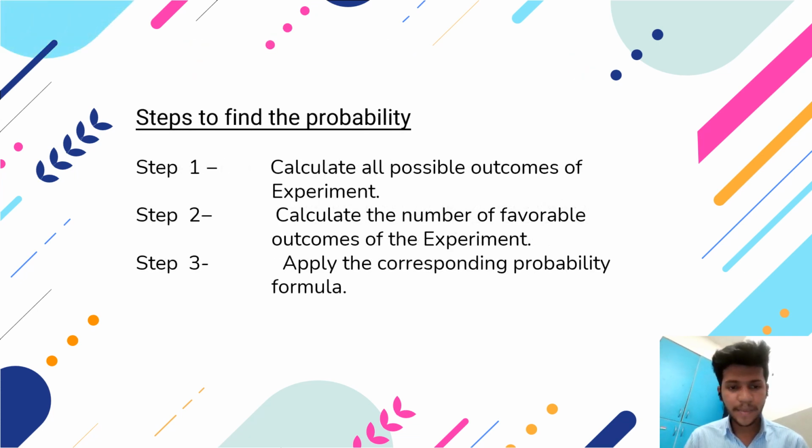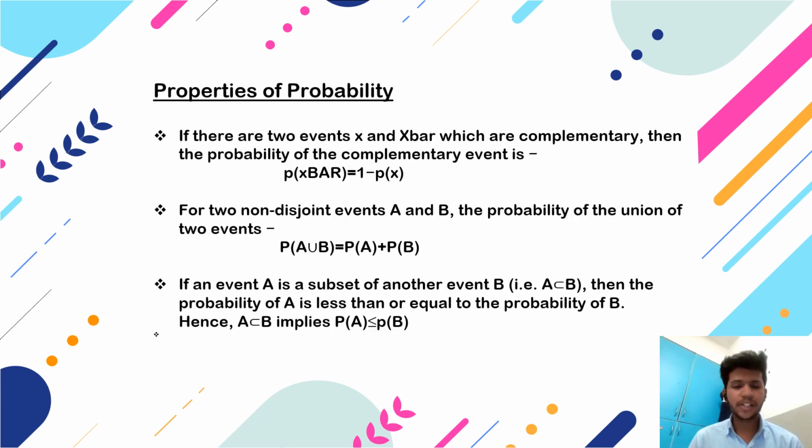Now let us see the steps to find out the probability. Step number 1. Calculate all possible outcomes of an experiment. Step number 2. Calculate the number of favorable outcomes of an experiment. Step number 3. Apply the corresponding probability formula. So now let us see the properties of probability. Number 1. If there are two events X and X bar which are complementary, then the probability of the complementary event is P of X bar equal to 1 minus P of X.